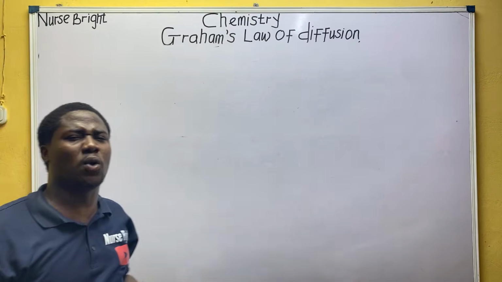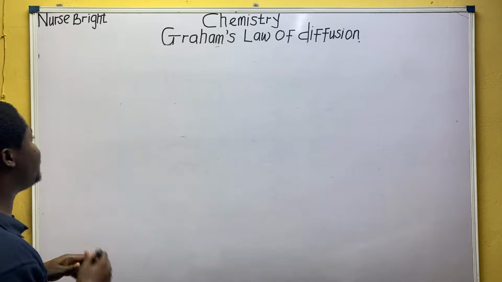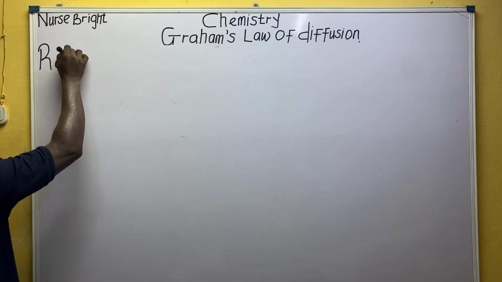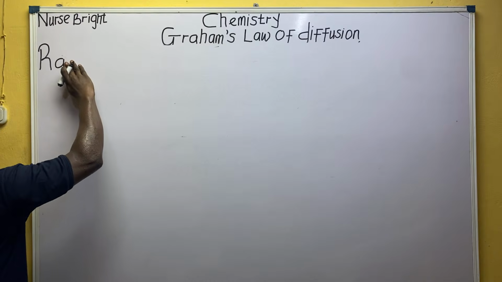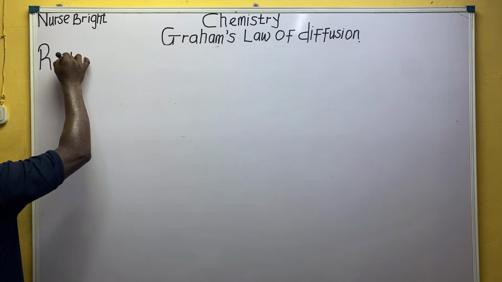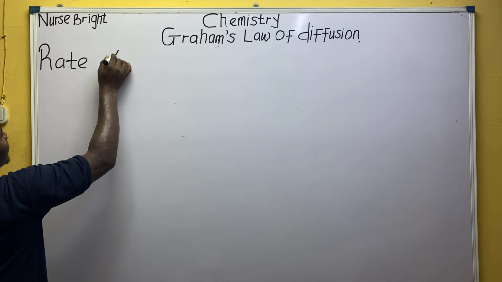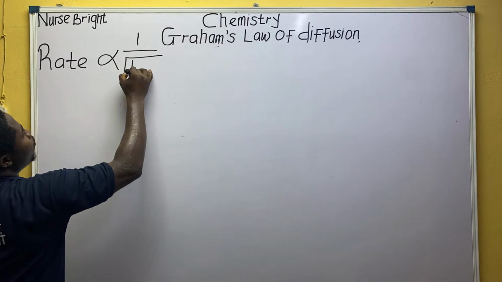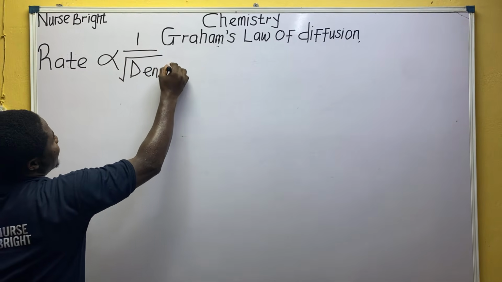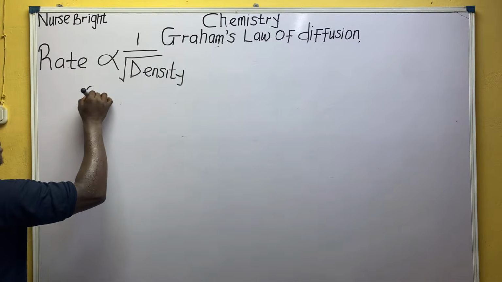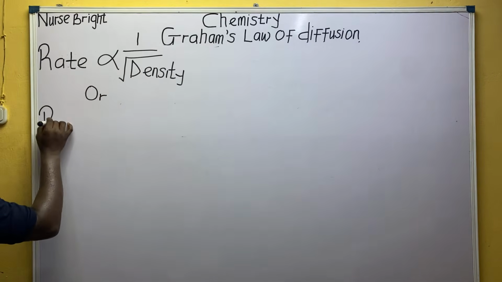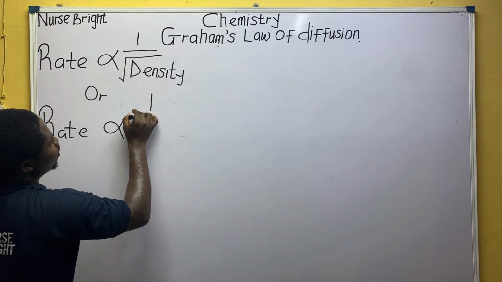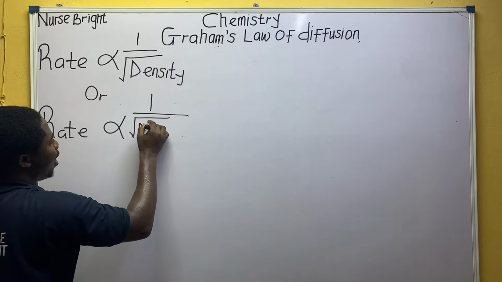Those two expressions I just wiped on the board, I want to rewrite them on the board to tell us something else. So rate again, from what the law says, that the rate of diffusion of a gas is inversely proportional to the square root of its density, or we simply say that the rate of diffusion of a gas is inversely proportional to the square root of its what, everyone?